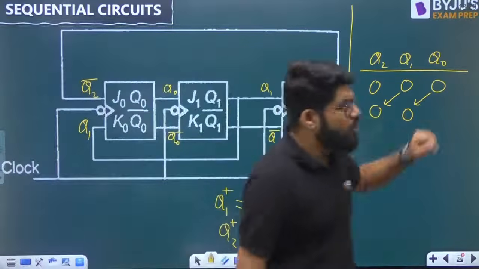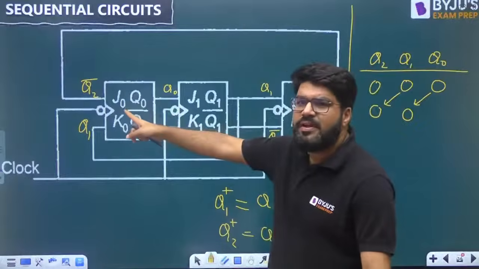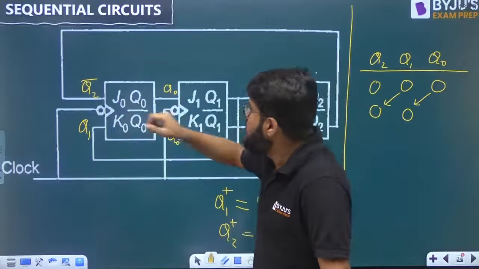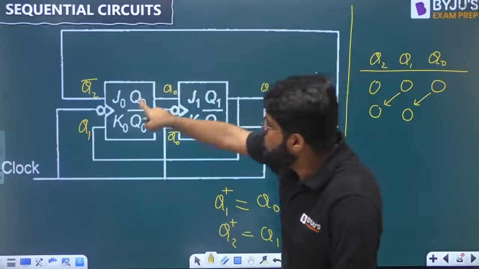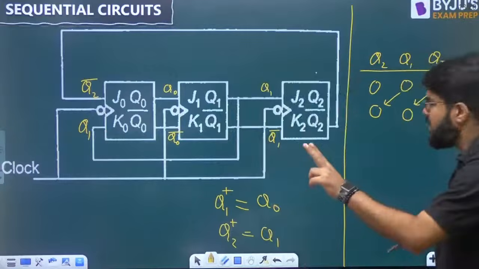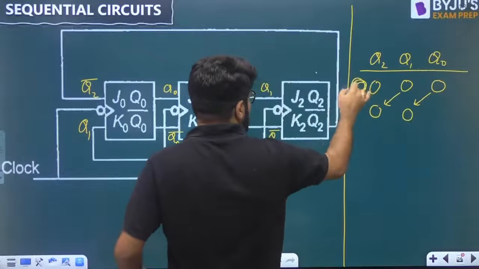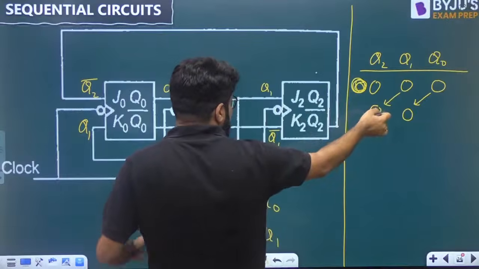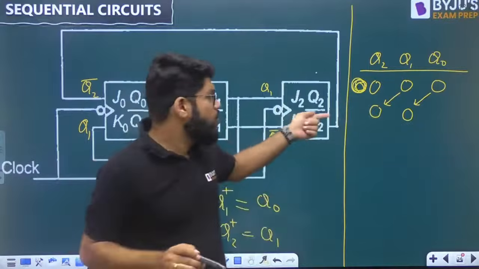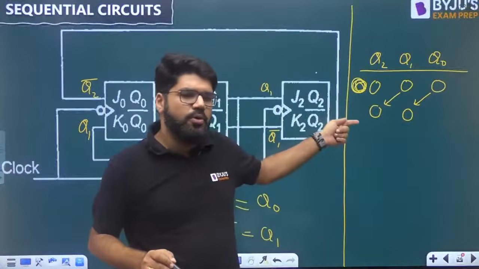Now come to Q0. To see the value of Q0, I need to see what J0, K0 are. So look, what is J0? It is Q2 bar, and this is Q1. Please see very carefully. What is the value of Q2 right now? Right now, this is the current state, and this is the upcoming state. This appears only in your copy, only in my board.